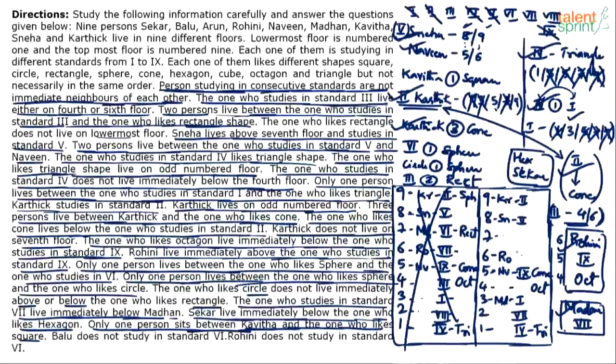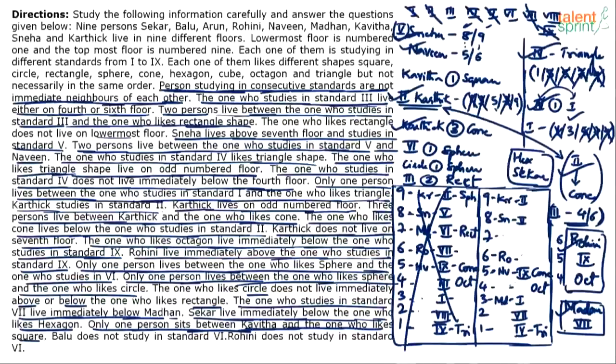See, third class cannot be fixed yet because fourth and sixth both are open, but something else may be possible. We have fixed 1, 2, 4, 5, 7 and 9. 3 we do not know. Try out sixth class. Sixth class cannot come on 7th floor. Sixth class can either come on 6th floor or 4th floor.